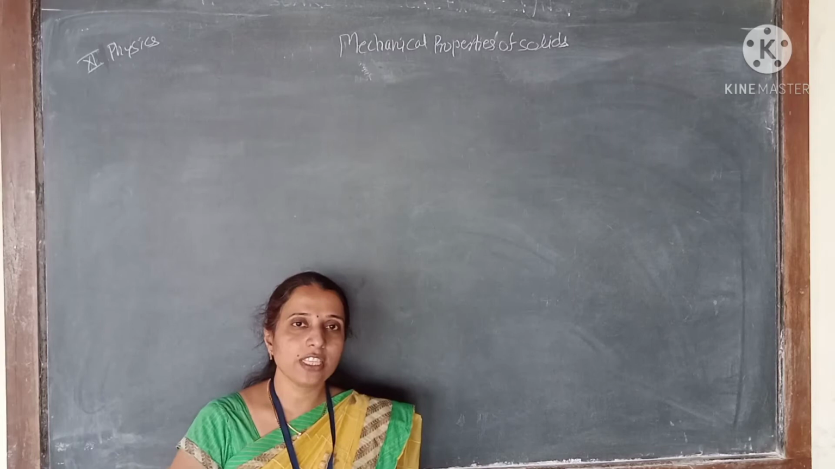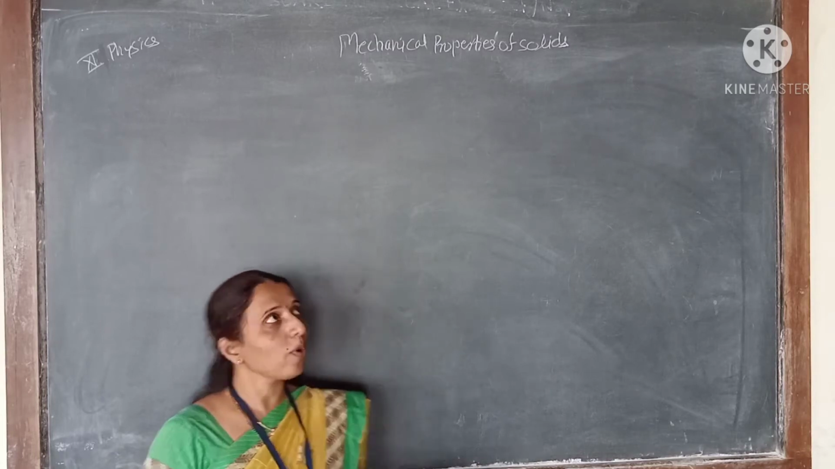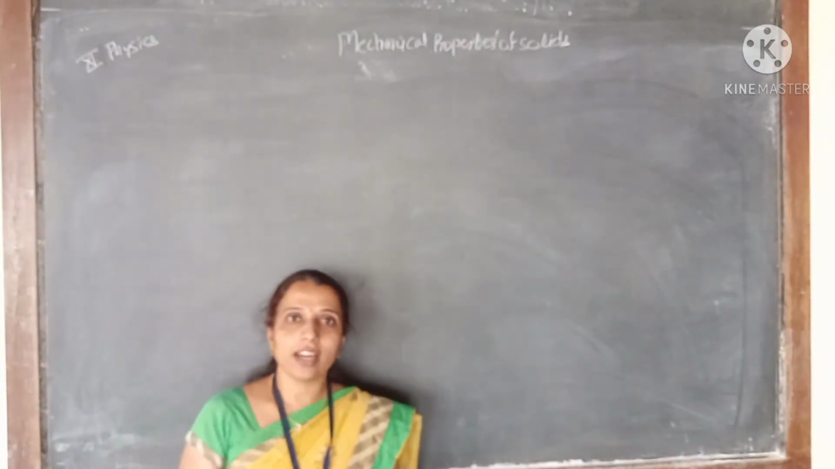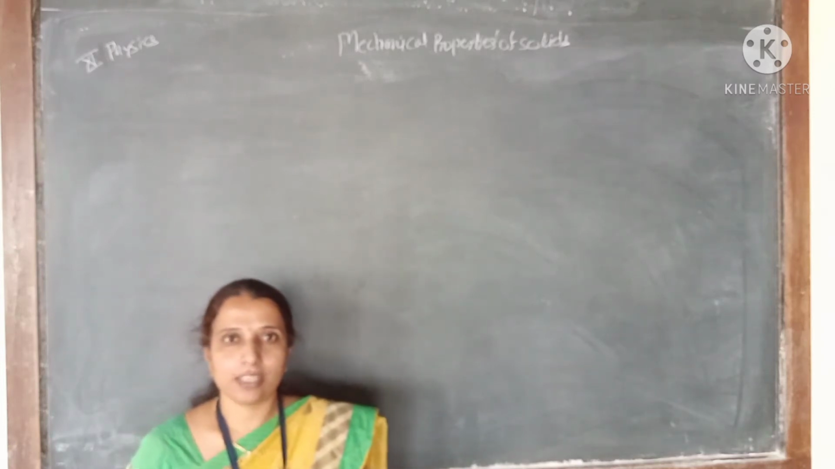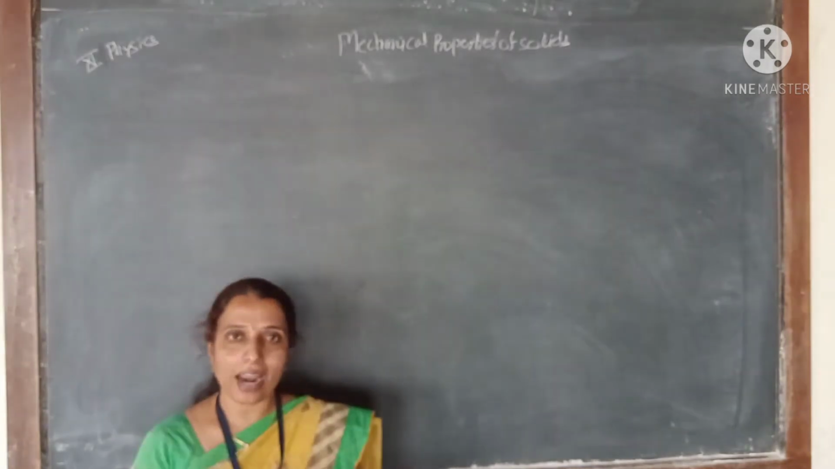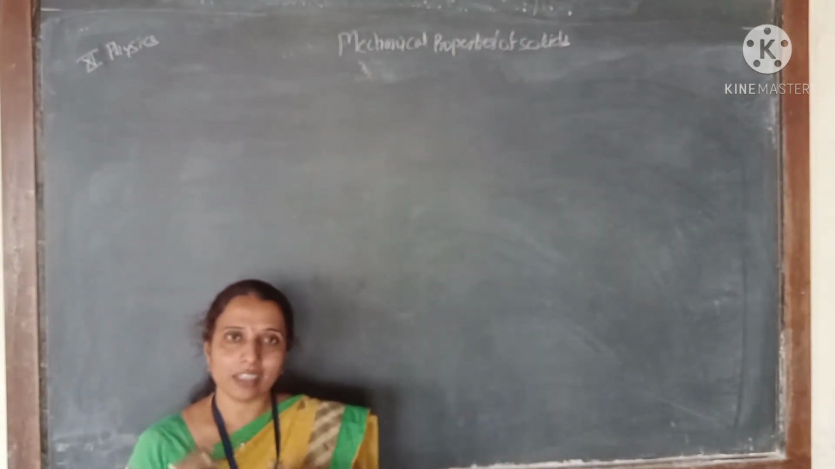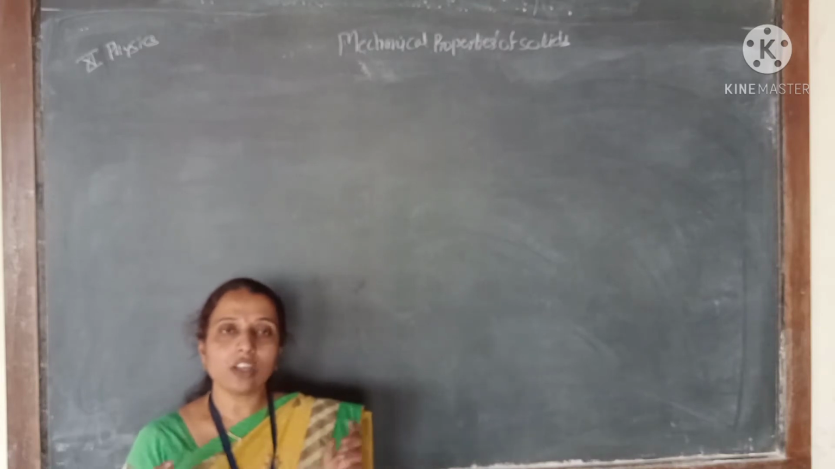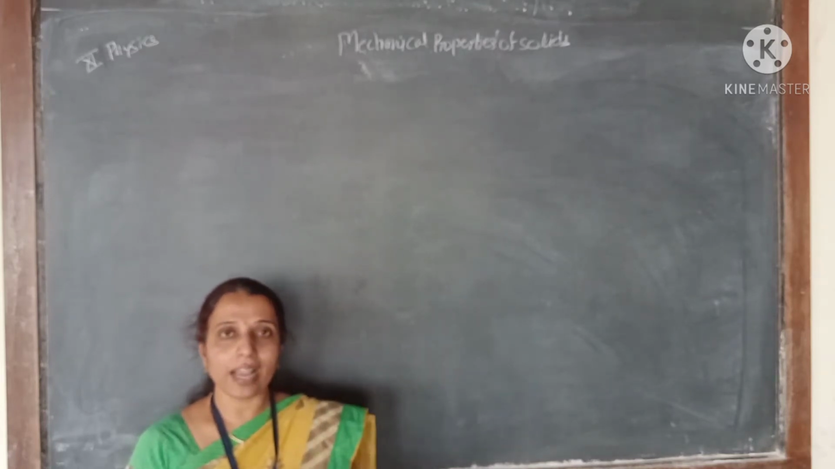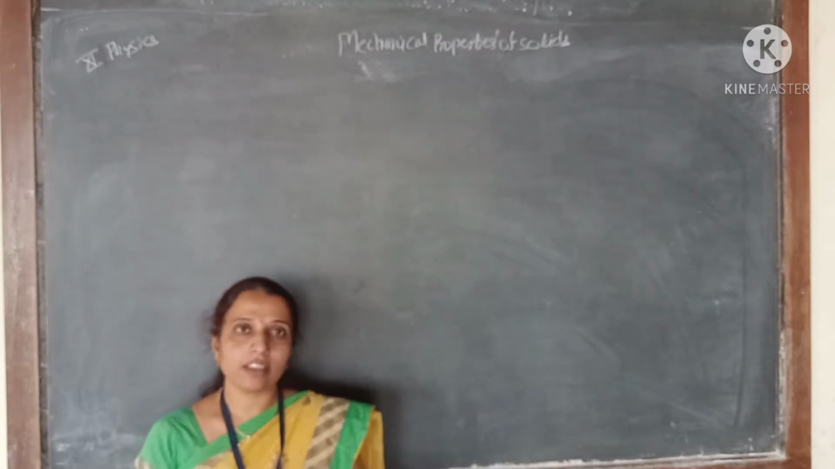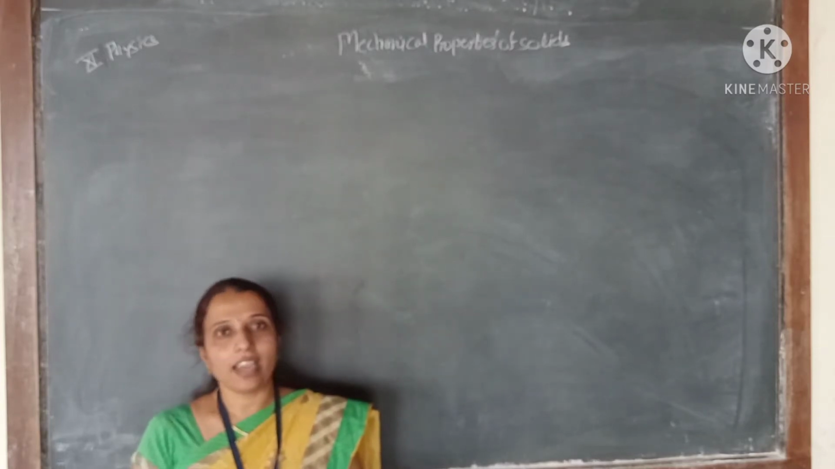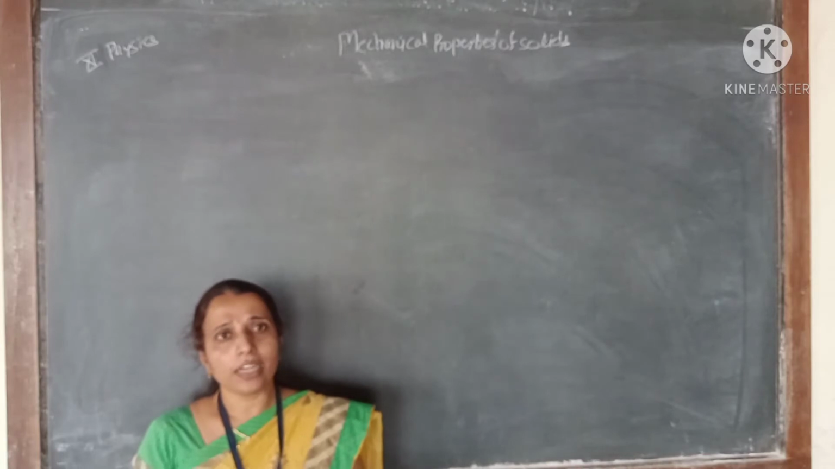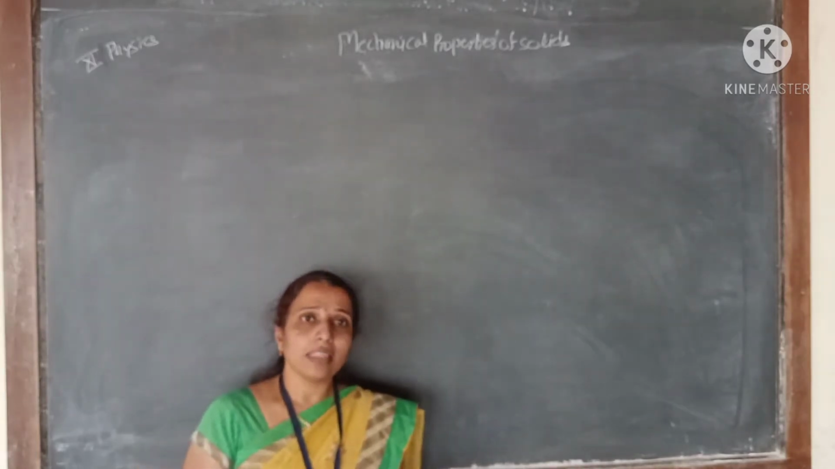Hello students, today we start the new topic, that is the mechanical properties of solids. We know that a solid has a definite shape and size, because the atoms and molecules are internally bound with each other, and the force one particle exerts on another is zero, meaning at equilibrium the total force is equal to 0.